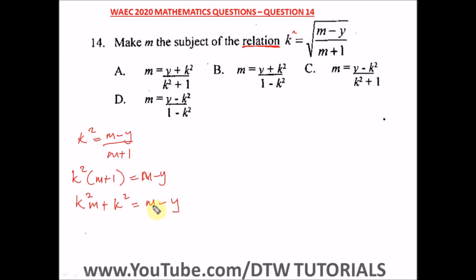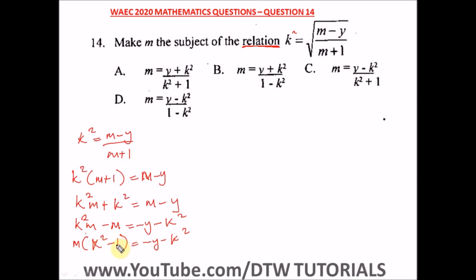So from here, let's take m here and take the other values to this side. So we have k square m, bringing positive m to this side, we have a minus m equal to minus y. Then this positive to this side will give us a negative k square. All right, let's take the like terms here. Since m is common here, we have k square minus 1 equal to minus y minus k square.